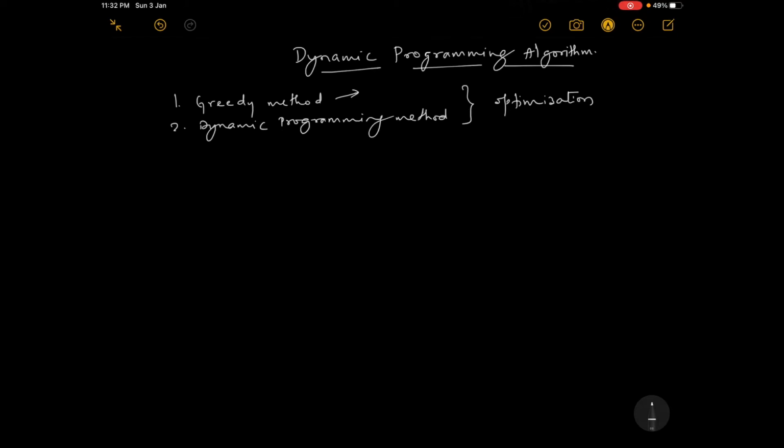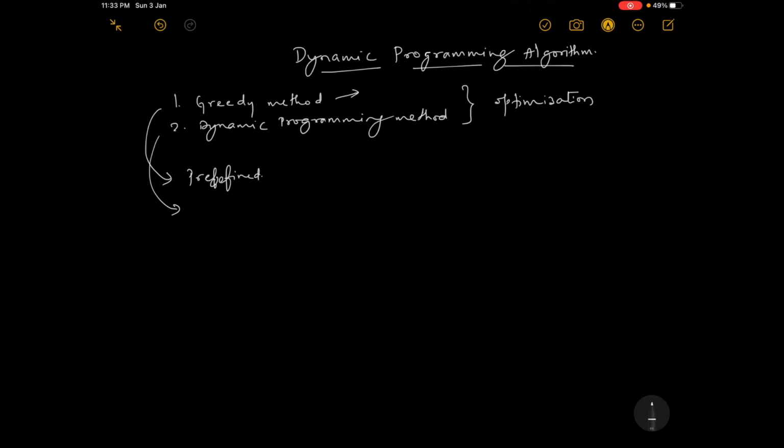But how dynamic is different from greedy is, see, the name dynamic itself is telling that anything can happen. Dynamic means it is instantaneous, it is spontaneous. So at each stage it will take a different decision. The decision is different at each stage. But in greedy method it is predefined. So here it is a predefined solution, but here it is not like that, it is dynamic.